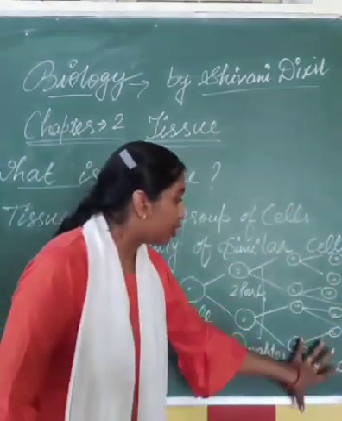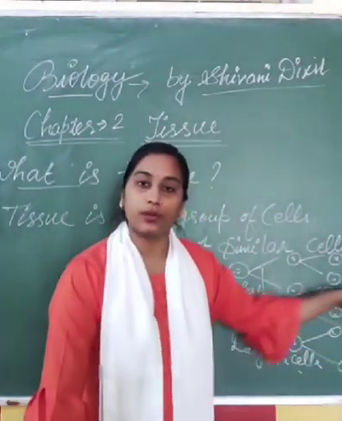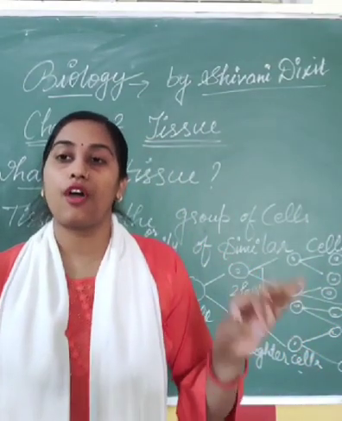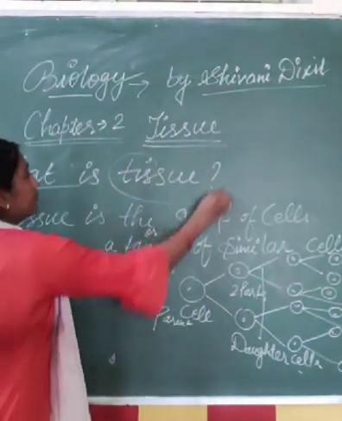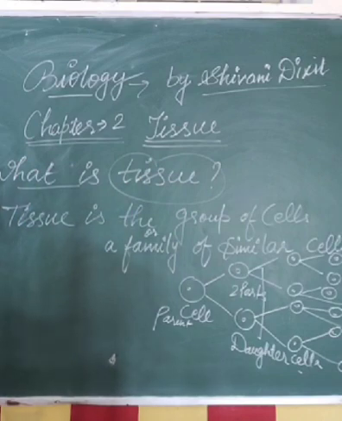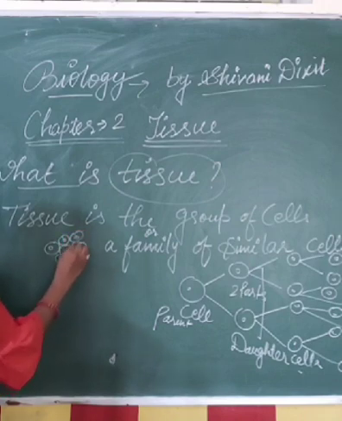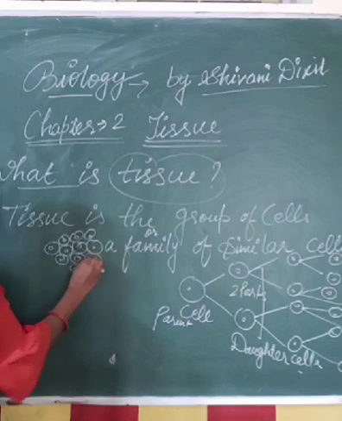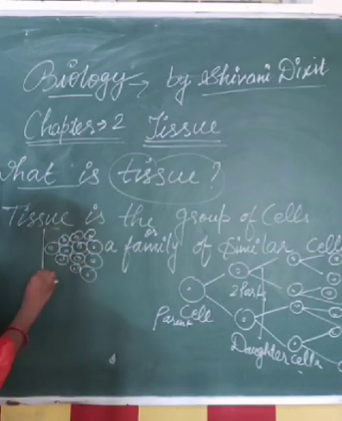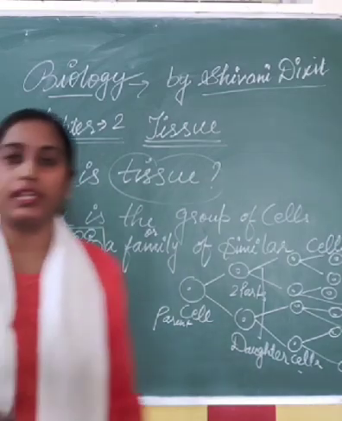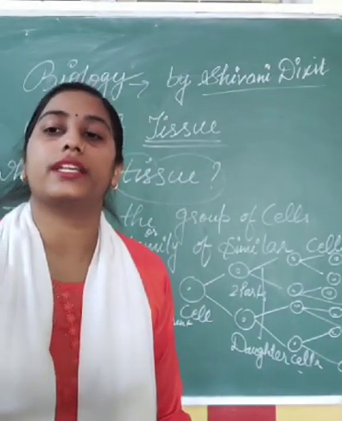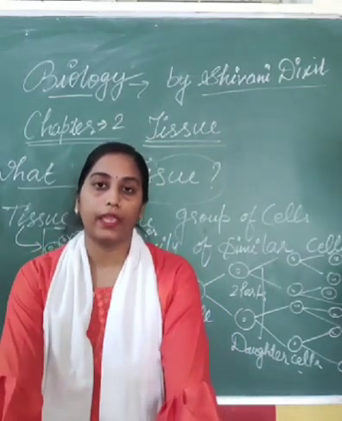When a number of daughter cells come into a group, it forms tissue. Means one cell got divided into a number of cells and the structure formed is called tissue. Hope I am clear about the definition and explanation of tissue.